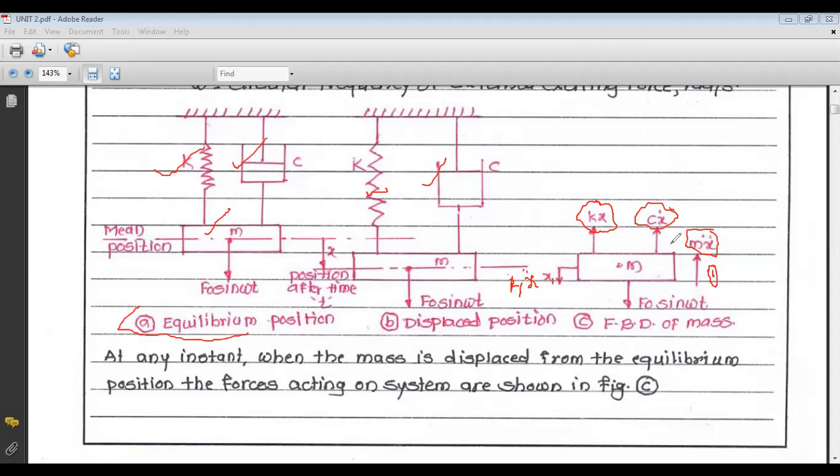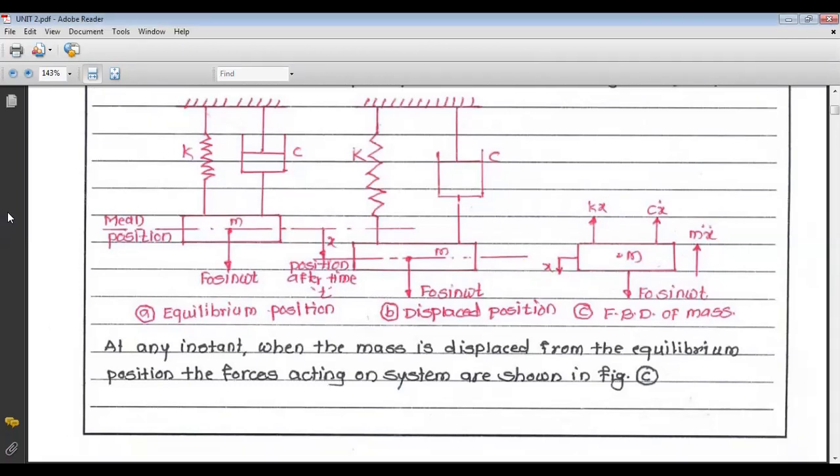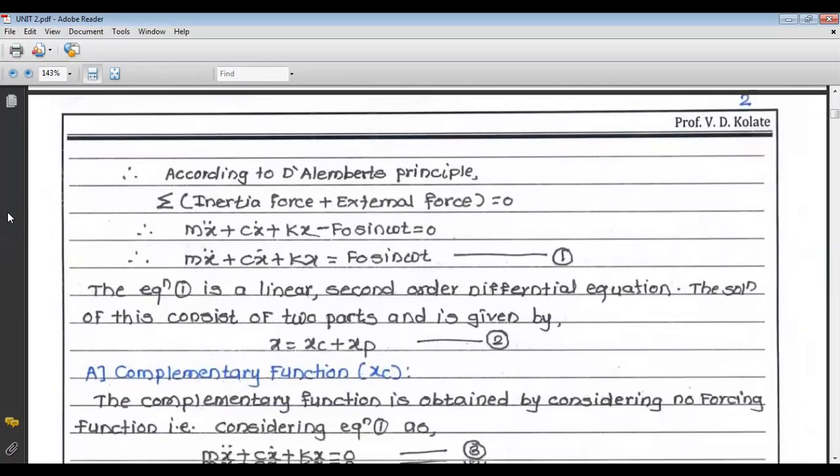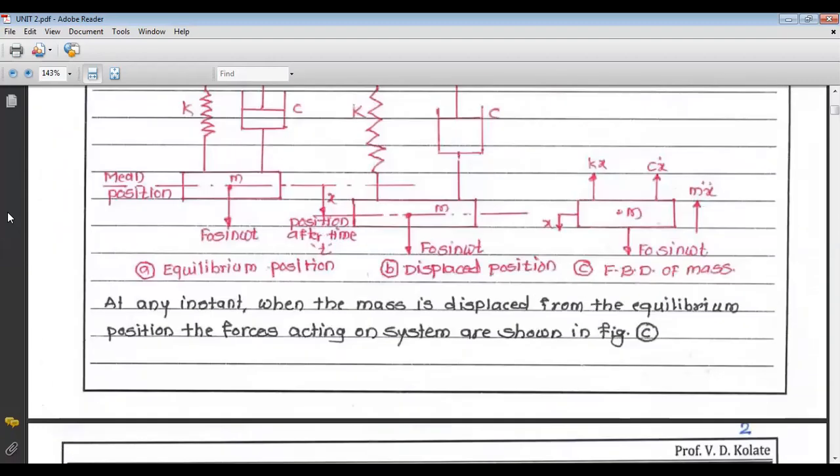Now at any instant, when the mass is displaced from equilibrium position, the forces acting on the system are shown in figure C, that is the free body diagram, or FBD, of the mass. So these are the four forces. According to D'Alembert's principle, we are taking upward force as positive, that is the direction of inertia force as positive.